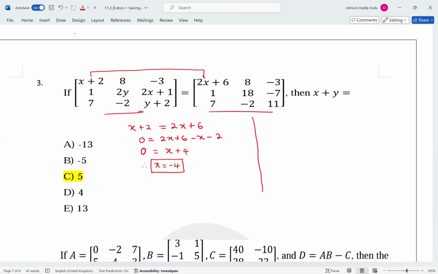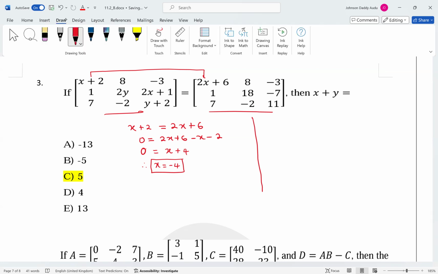And the same way, we can find what is y. Now we have varieties. You can use either this or this. We can find y. But let's see. Here, 2x, x, then. So x is equal to -4. Now, how can we find y? If you want to find y, you can use any one. Where do we have y? We have y here. So we can use either this, we can use 2y here.